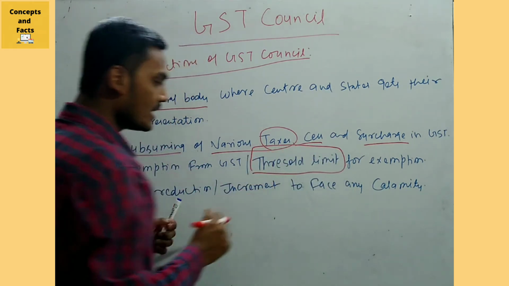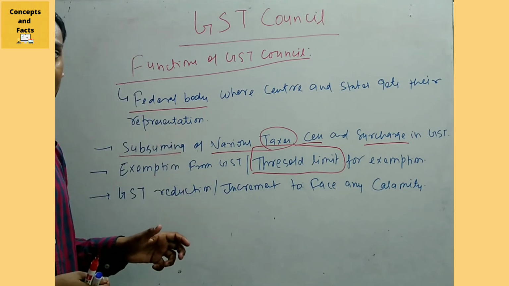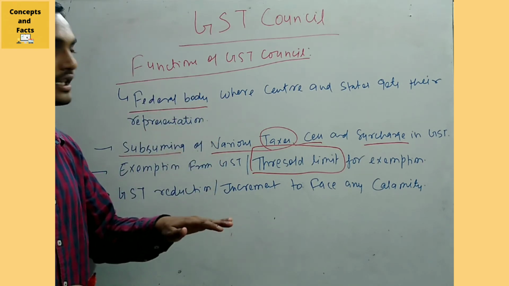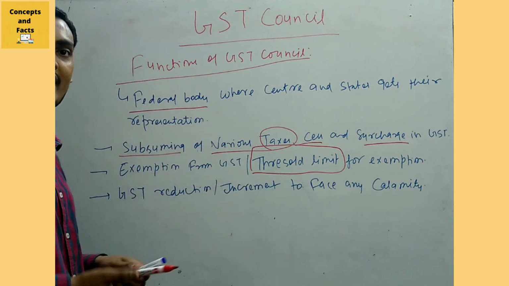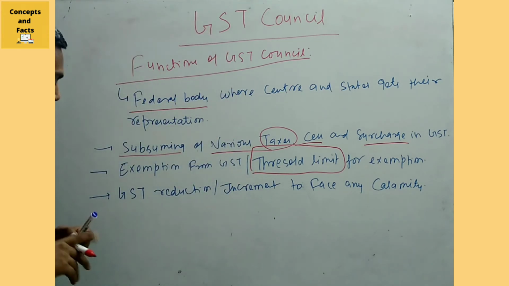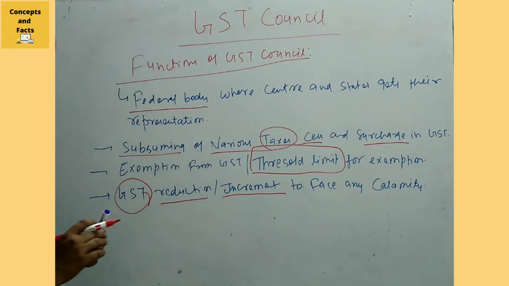Threshold limit means if there is, let's say, 5% tax or 10% tax or 12% tax that we need to impose on something, that will be the threshold. Beyond that, if we need to increase, then we need the GST Council's note. Another very important thing is GST reduction as well as GST increment.